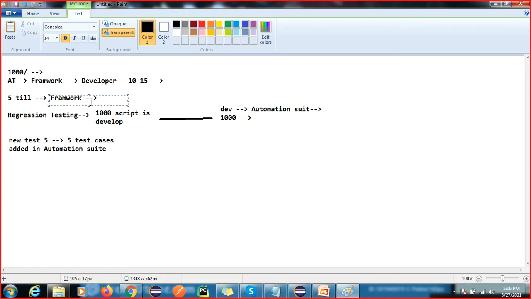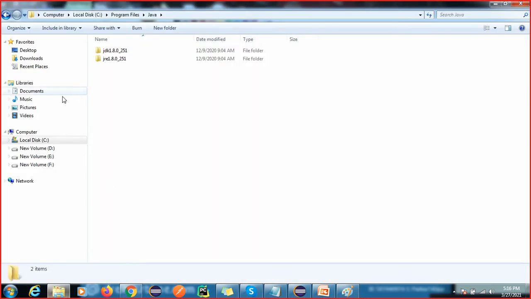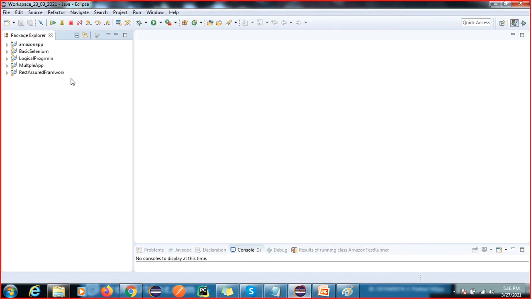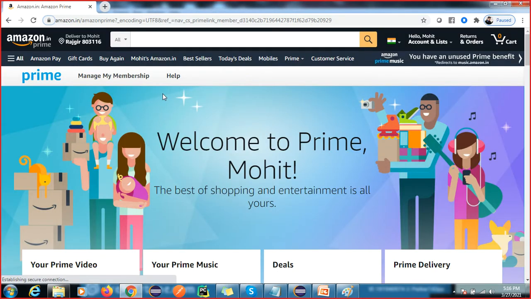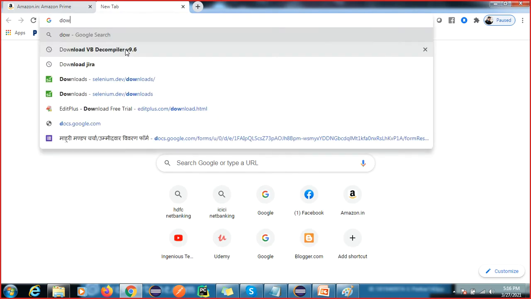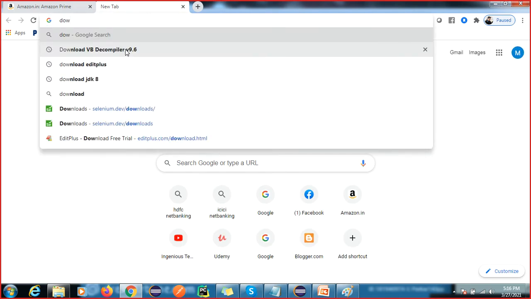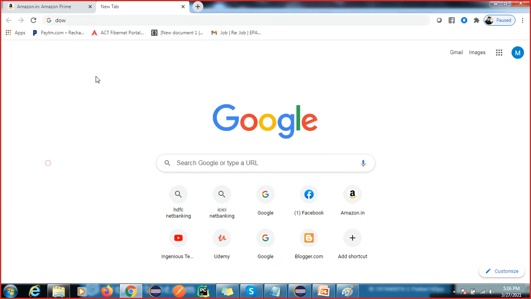You already have the framework, and then you also have to check what software is required on your system. We require the JDK, and one IDE called Eclipse. Anyone can go to Google and download Eclipse. You will get multiple flavors; download any latest one, just the exe file, and install it. If you are not able to do it, let me know, I will tell you.